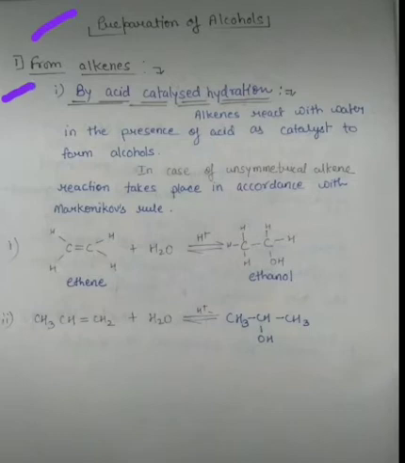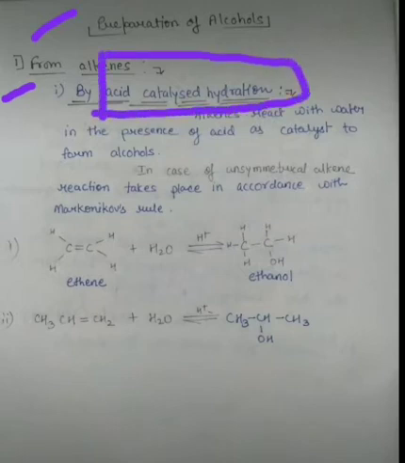Okay, so students, for this you have to suppose there is an alkene and you are reacting it with a water molecule and it results in the formation of alcohol. Basically, this reaction is acid catalyzed hydration. Whenever you form an alcohol from an alkene, it is referred to as acid catalyzed hydration.